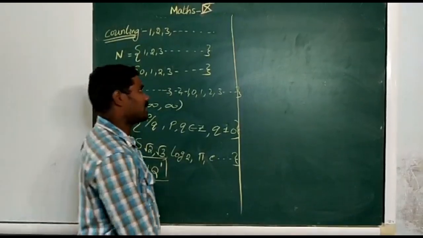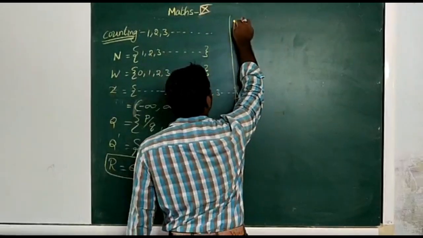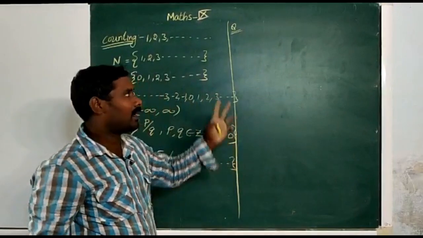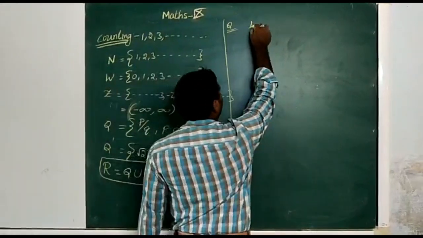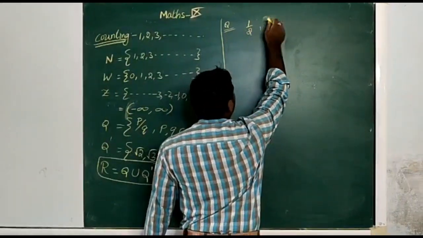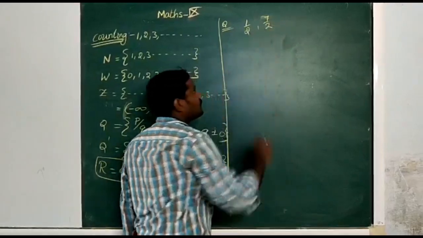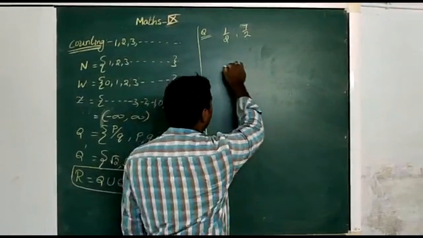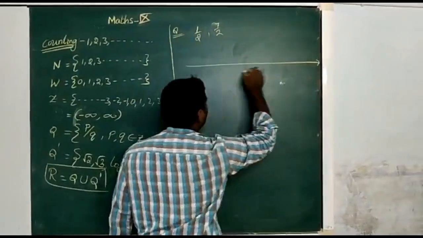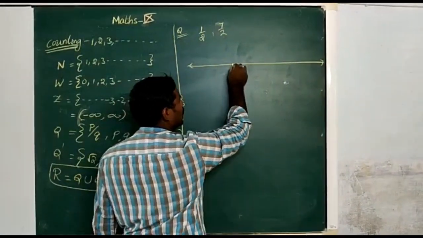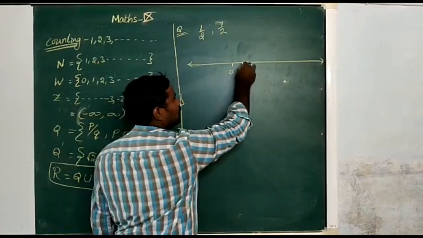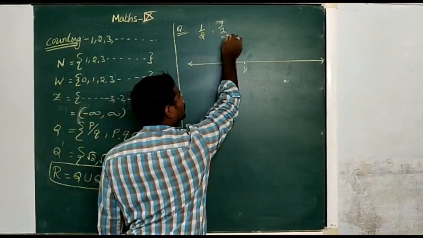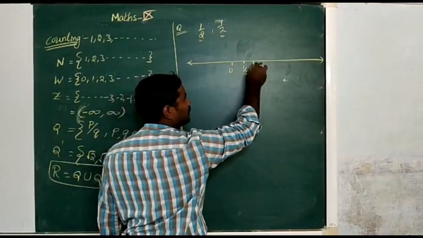In these real numbers, we first look at rational numbers on the number line. Now I am taking the numbers 1 by 2 and 7 by 2 and representing them on the number line. Here it is 0, 1. The denominator is 2, so I am taking 1 by 2.